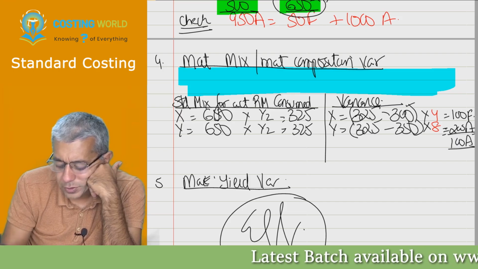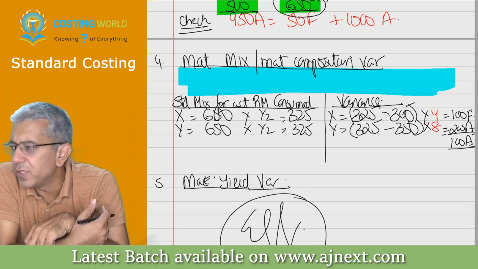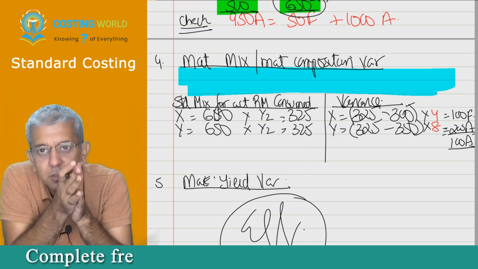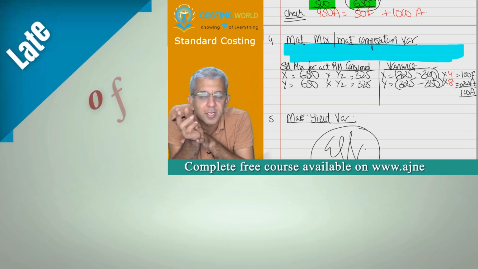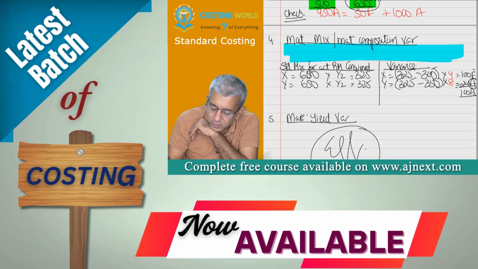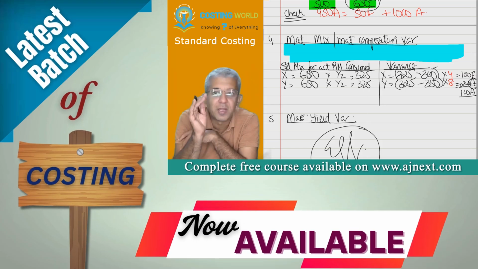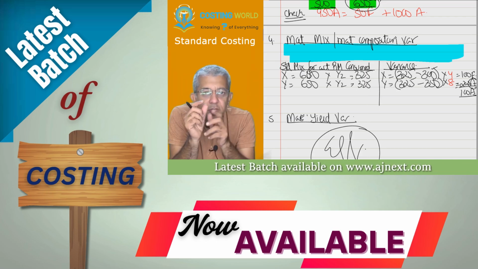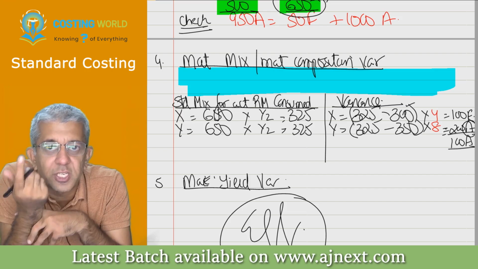Overall 100 adverse. Now see, if somebody asks me, sir, please explain this particular variance, then I can tell you two things. If there are two raw materials X and Y, beta, both cannot be adverse, both cannot be favorable. If one is adverse, the other will be favorable. Why? Because this is ratio. If the ratio changes in favor of something, it will change against the other thing, no?